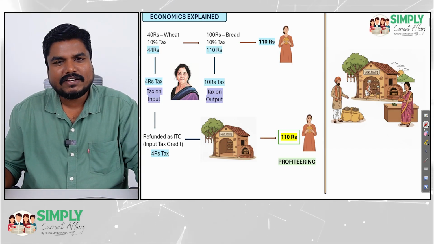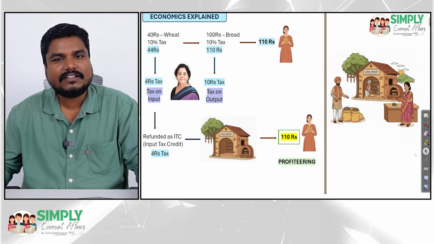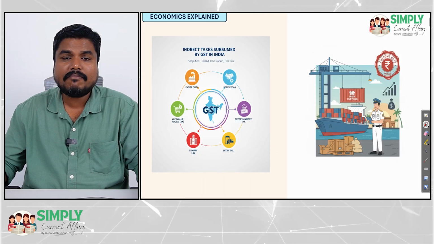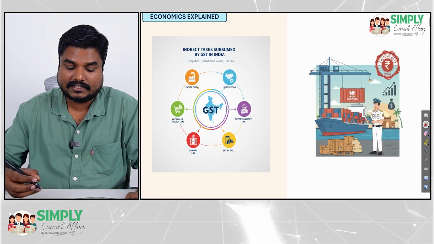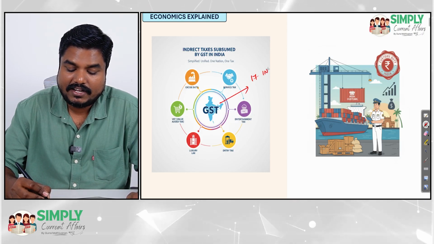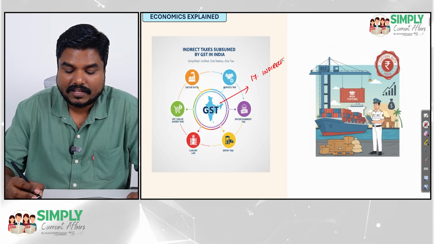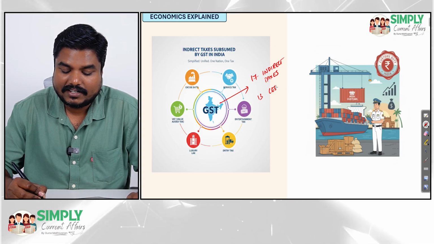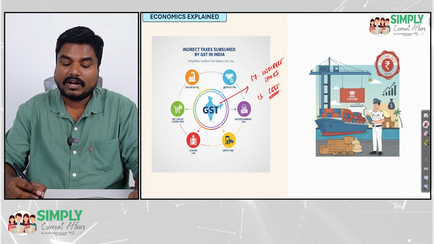So in July 2017, as I said, the government introduced GST. Now this GST has replaced most of the indirect taxes, almost 17 indirect taxes and 13 cess. Sir, what is this cess?